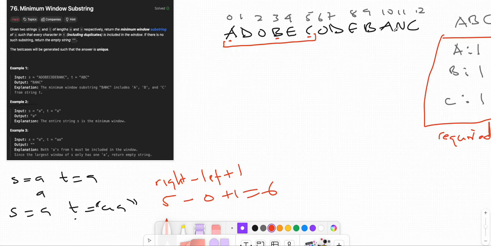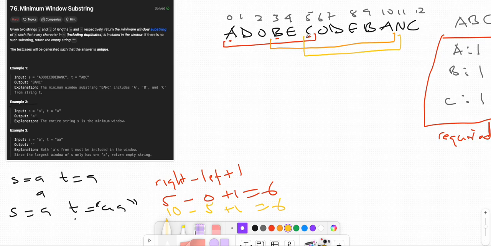If we keep going, we get another distance. If we continue with B, there is still a B, so we get another distance, but it is not shorter. When we reach A, B, and C back, the distance is 10 minus 5 plus 1, which is also 6. So we have C, B, A back.